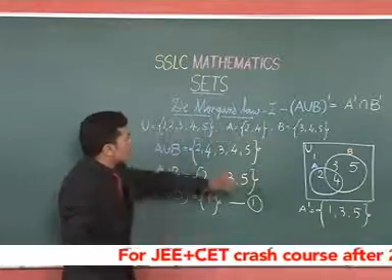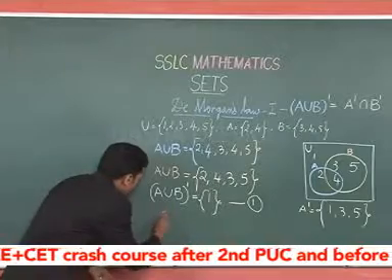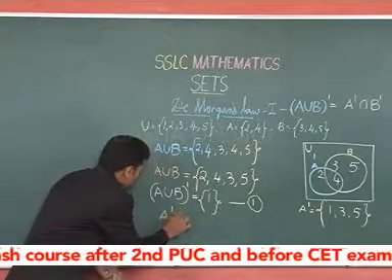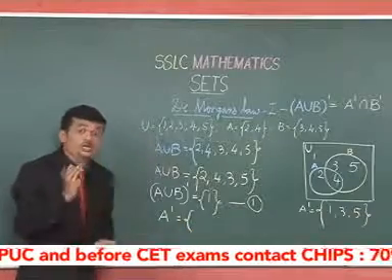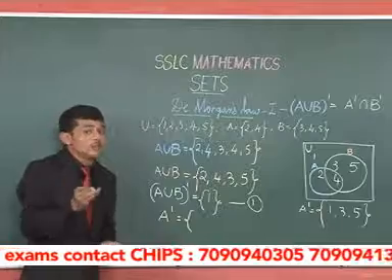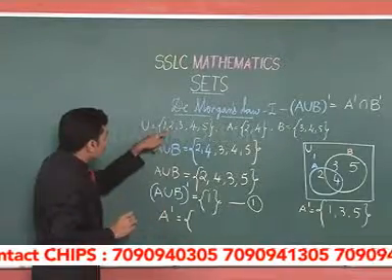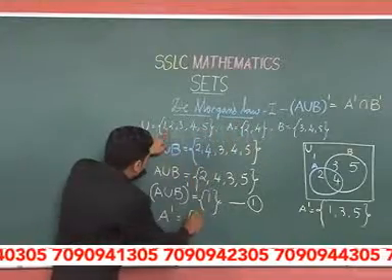Let us see what is A complement. A complement, as you know, contains those entities of the universal set other than the entities present in the set. Now, 1, is it present in A? No, so we can take it.